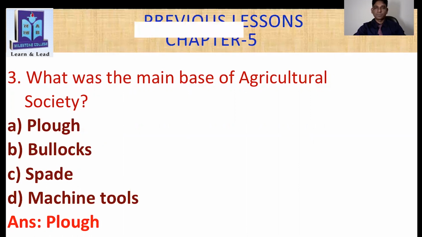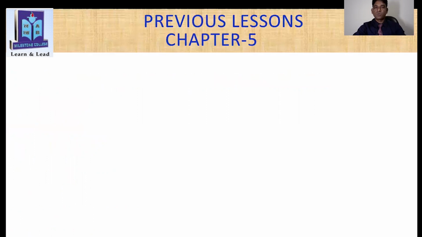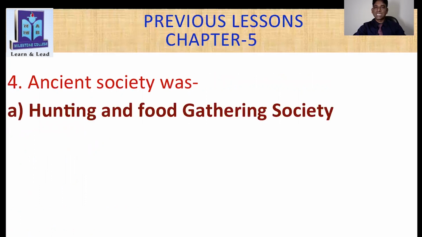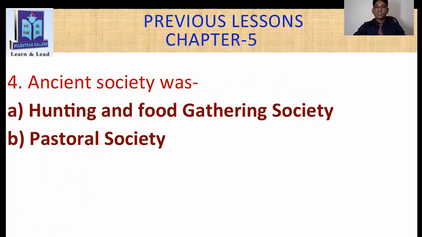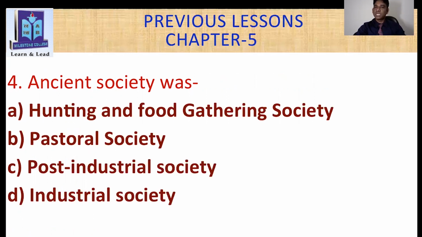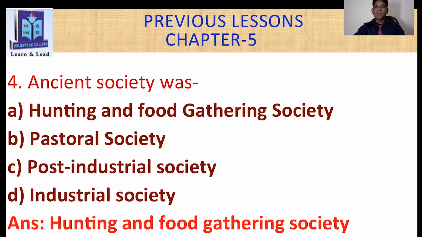Now question number 4. Here you can see ancient society was dash. First option here, hunting and food gathering society. Second option here, pastoral society. Third option here, post-industrial society. And finally, you can see here, industrial society. Can you guess which one is the answer here? Absolutely correct. Hunting and food gathering society.